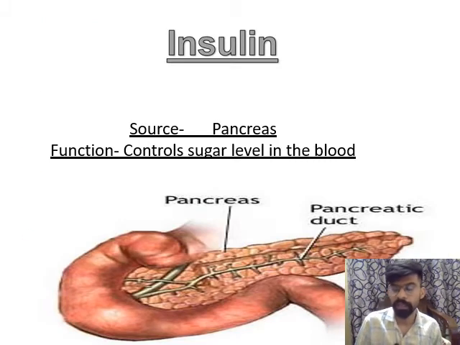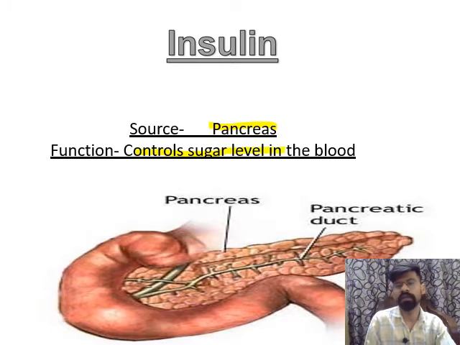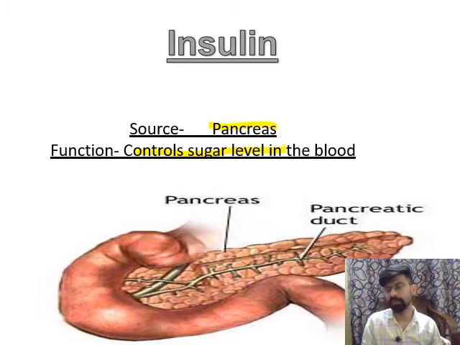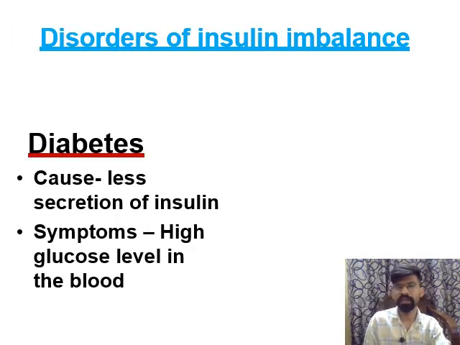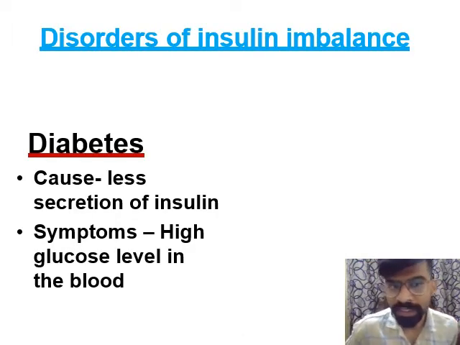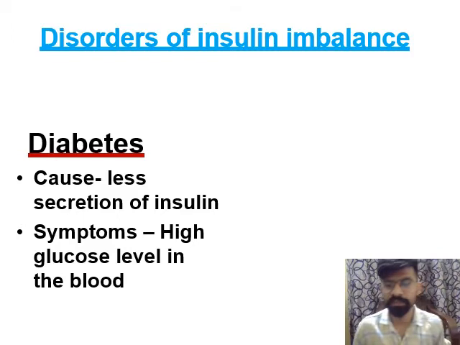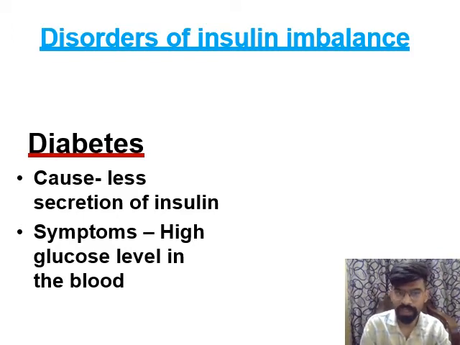Next, insulin. Insulin is released by the gland known as the pancreas, and insulin mainly functions to control the sugar level in the blood. The amount of sugar present in the blood is controlled by insulin. Now, these are some disorders of insulin imbalance. First disorder is diabetes.